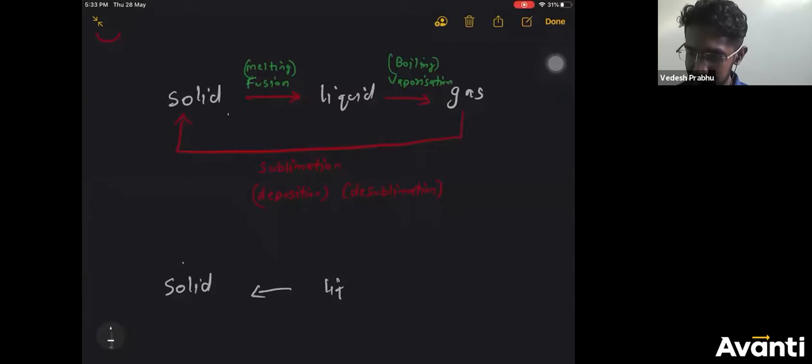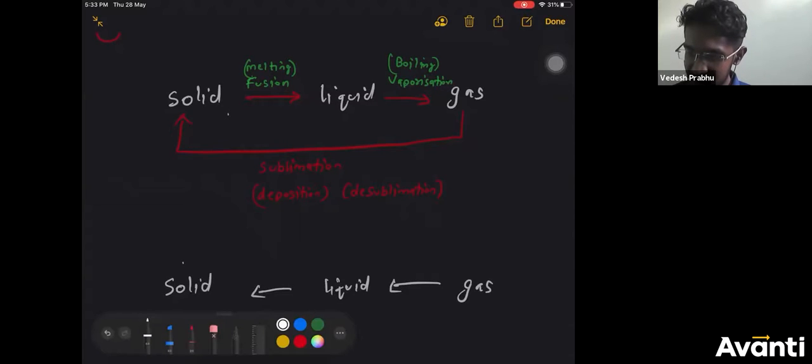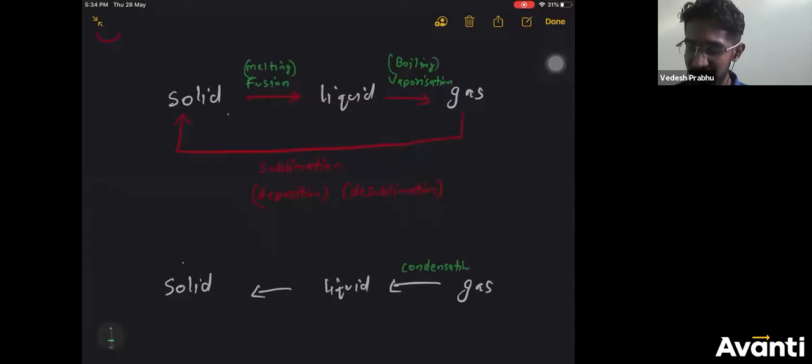Solid. So in your textbook, they have combined these two charts and given us one chart in the form of a triangle. I thought that will be confusing for you. That is why I'm writing like this in simple words. From gas to liquid, you call it condensation. From liquid to solid, you call it solidification or freezing. In the refrigerator, if you put water in the freezer, the water will get converted into ice. Correct now? So same thing.